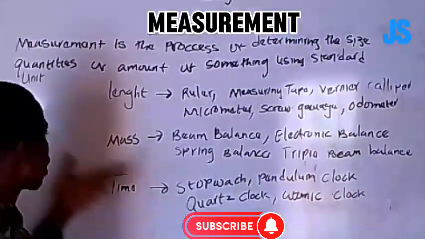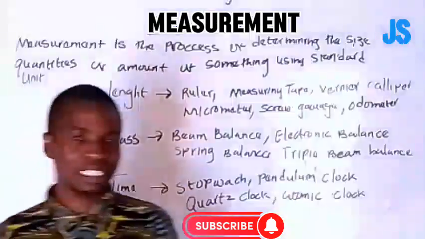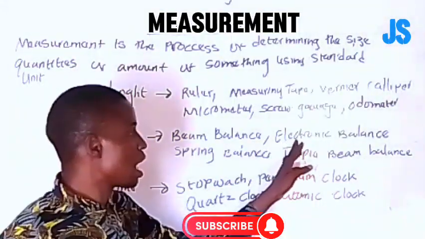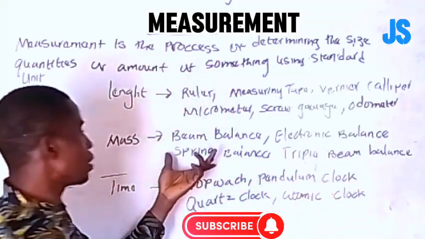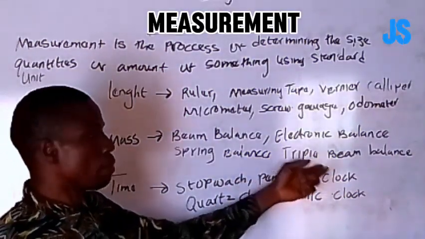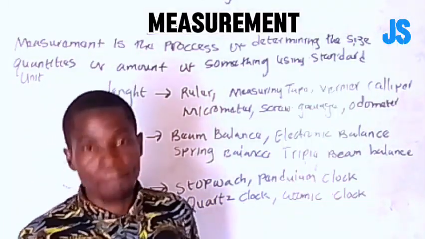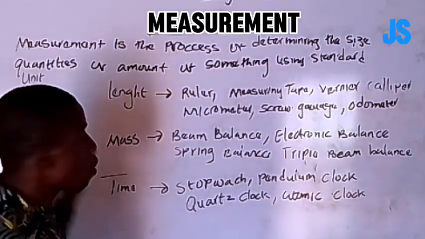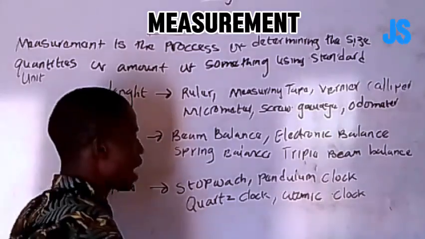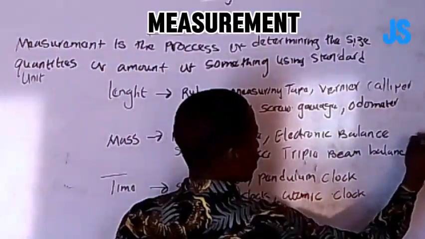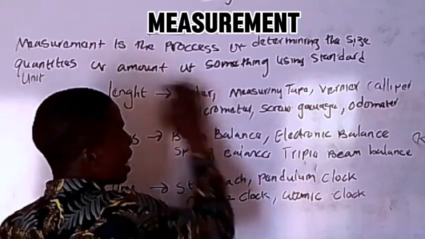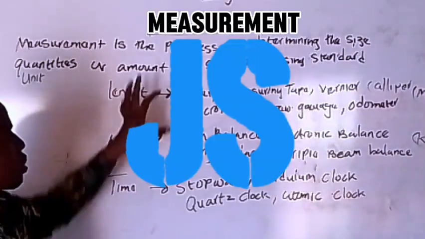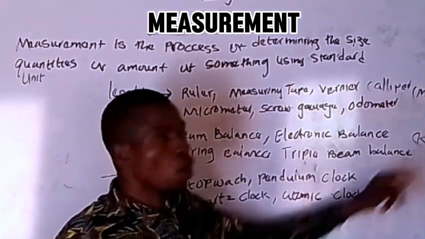That's the key. Now, mass. What are the instruments that we can use to measure mass? Number 1, we have the beam balance. We have the electronic balance. We have the spring balance. We have the strip balance, and we have the beam balance. All these instruments are used to measure mass, and mass is represented in kg. That's the unit. And the unit of length is represented in meters. Notice that. Anytime we are using all these, we normally use meter or kilogram.